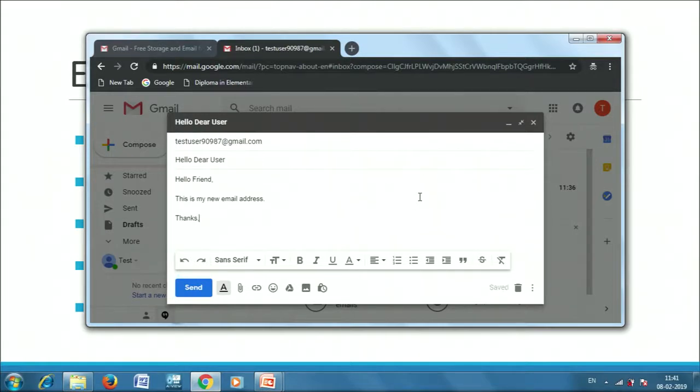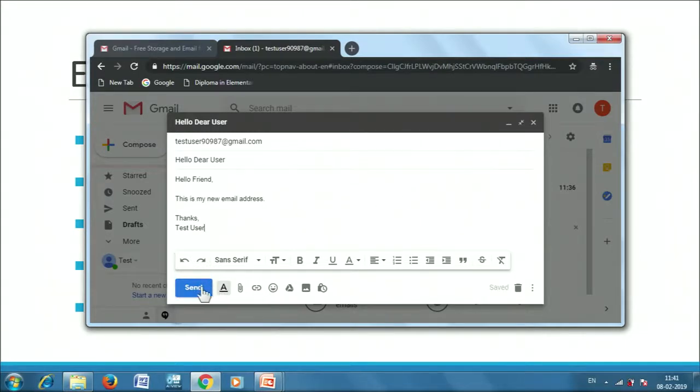We have to always end it with a signature. We have to mention from whom this email is. While mentioning our name, we would put a salutation again, like we would say thanks or regards, anything that we would like to end this email with. So thanks and then my name. So this is the content of an email.